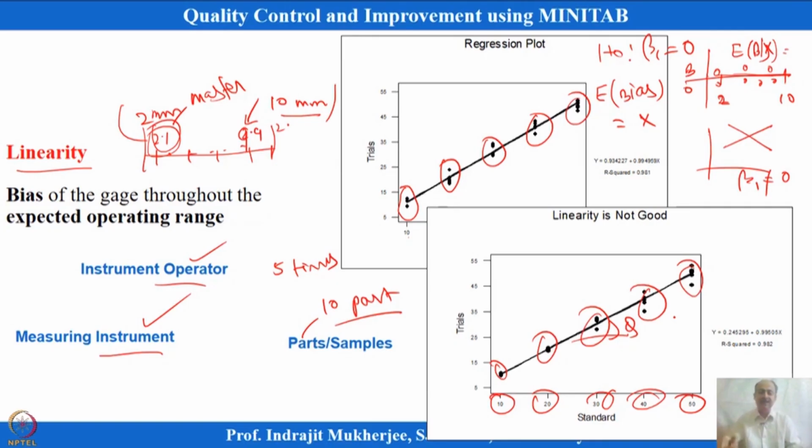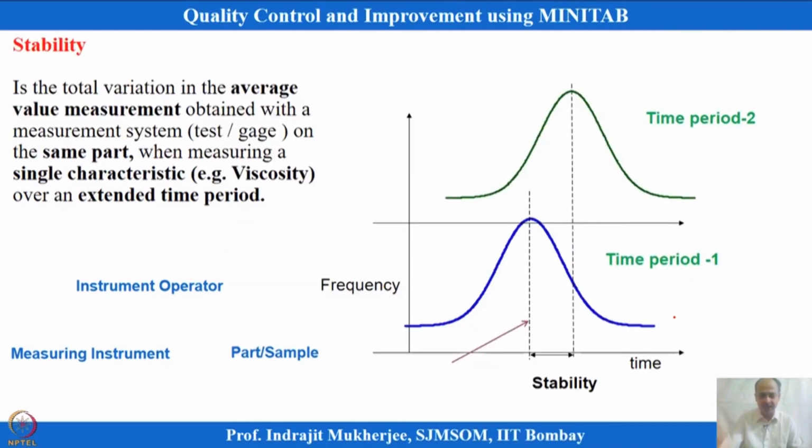If the bias is changing throughout the operating range, when I measure on the lower side I get low bias and on the higher side high bias, and that is not expected. Bias should be insignificant throughout the operating range. So, this talks about bias over the operating range. This is the linearity study we have discussed.